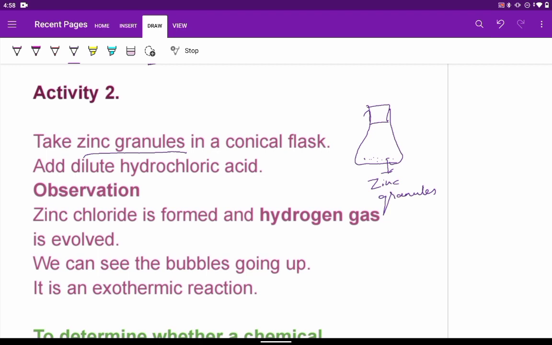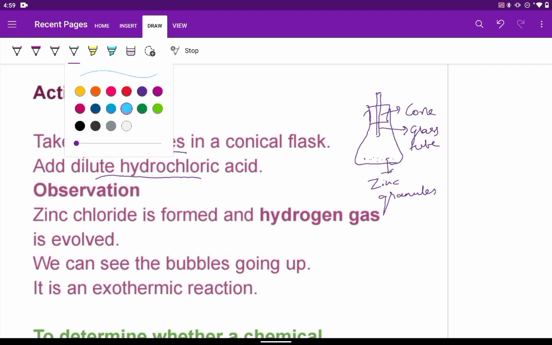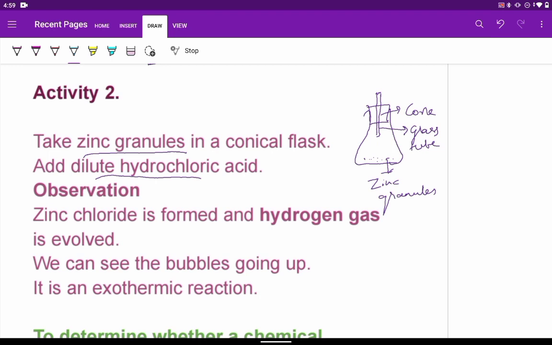Now here in the cork, we can have a small hole, through that we can put a glass tube inside. Through the tube we can add dilute hydrochloric acid. So here we have put hydrochloric acid on the zinc granules.